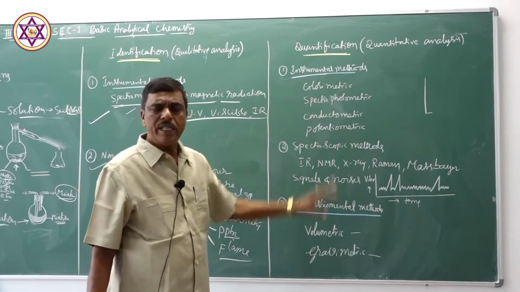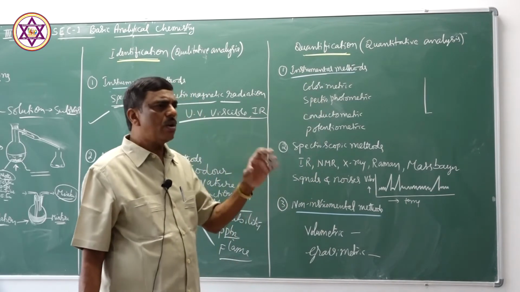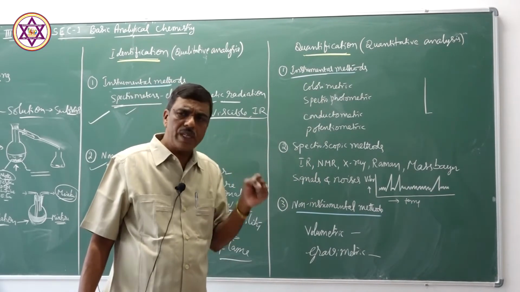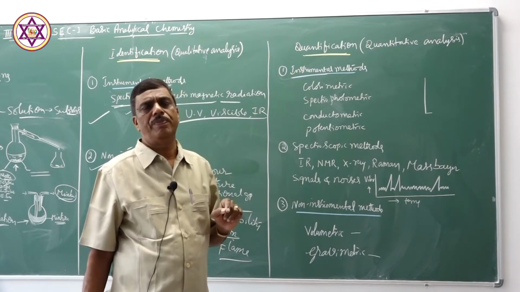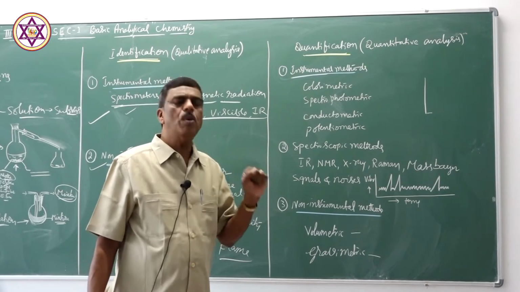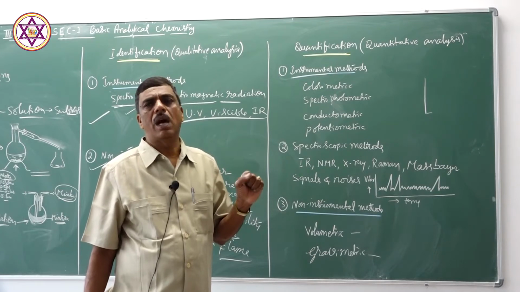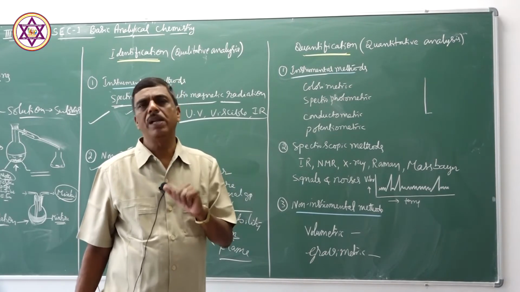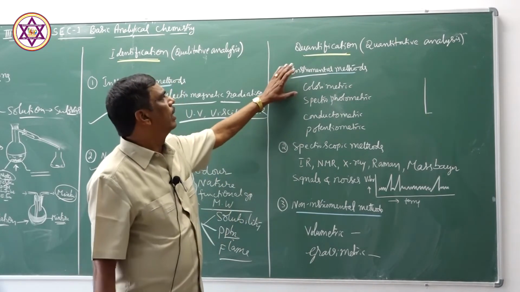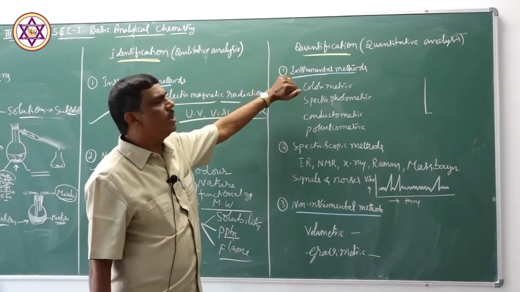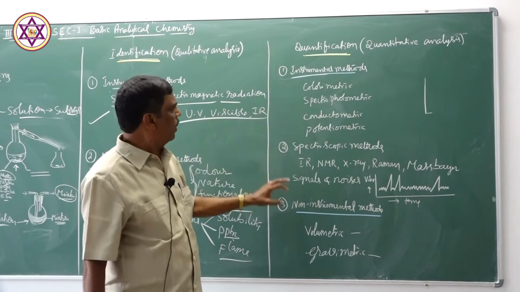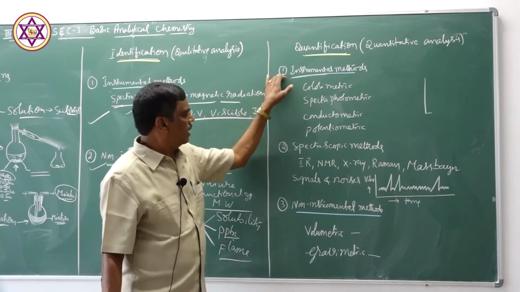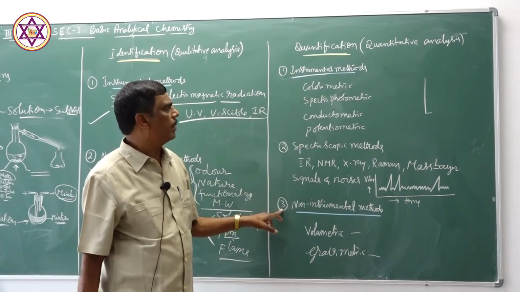In this quantitative analysis, we can find out how much of that substance is present in the source, what amount of the substance is available in the bulk source. In quantification also, there are two methods: instrumental method and non-instrumental method.